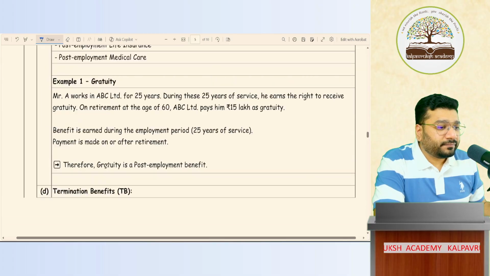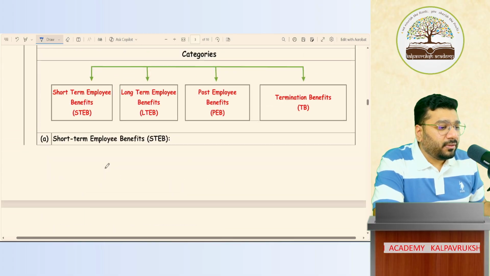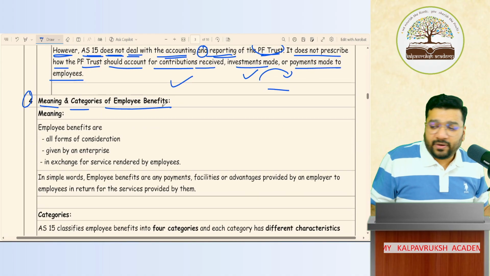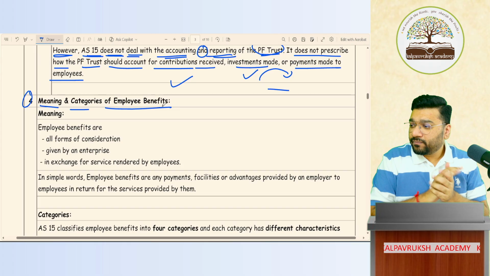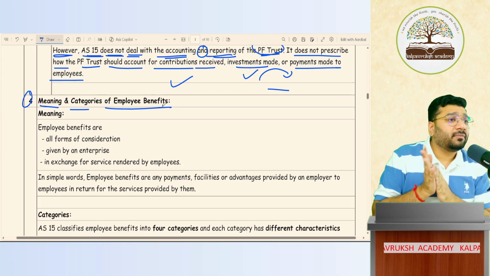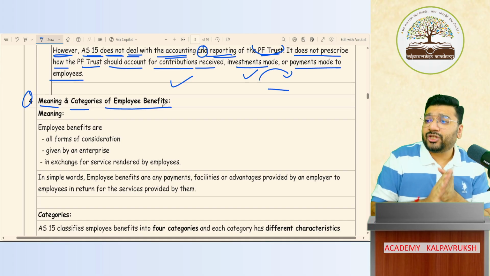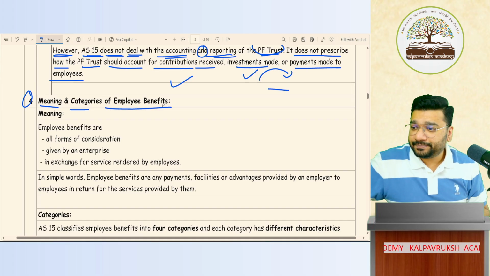Okay. Now comes the main important point. Point number 4, meaning and category of employee benefit. So I'll give you a break, it is 12:38. 7 minutes break. So 12:45 sharp, we'll meet and continue. Thank you so much.